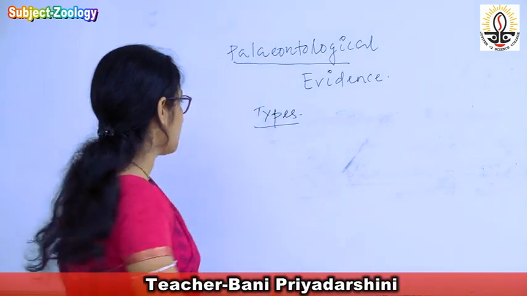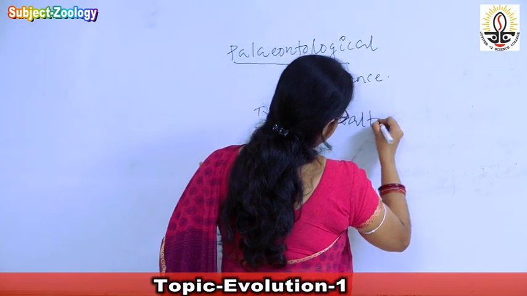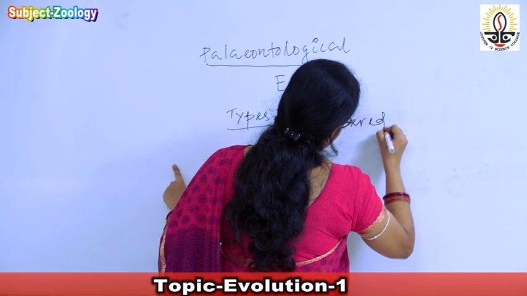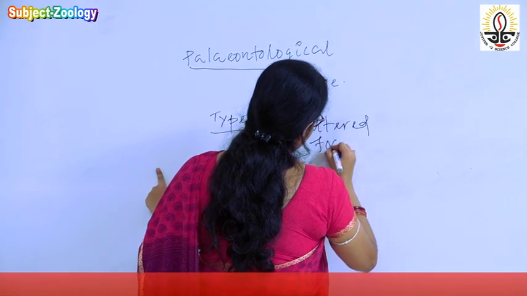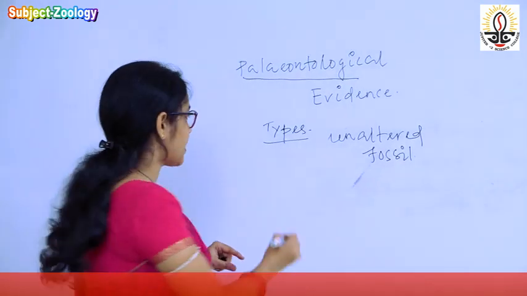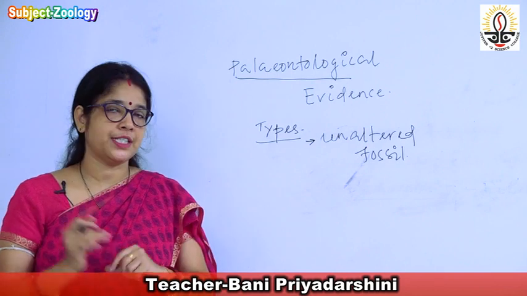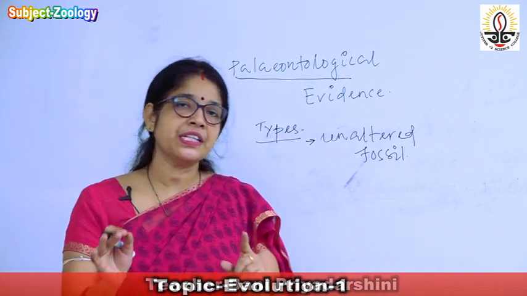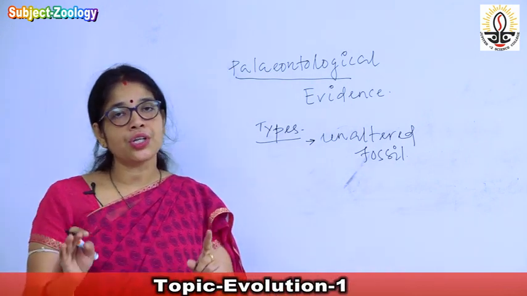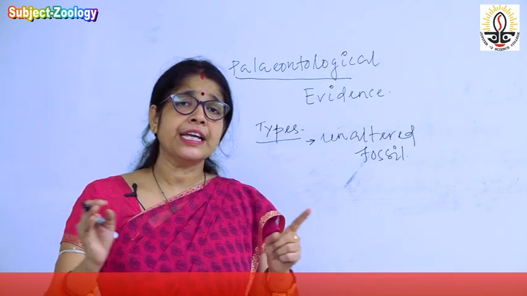What are those? First one is the unaltered fossil. Alteration means change. Unaltered means the fossil is formed without any change.